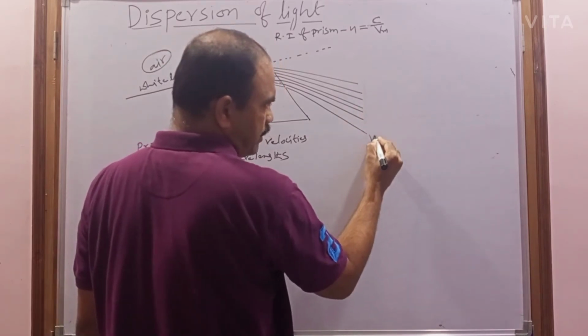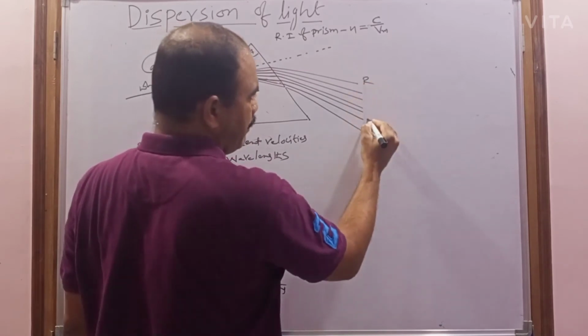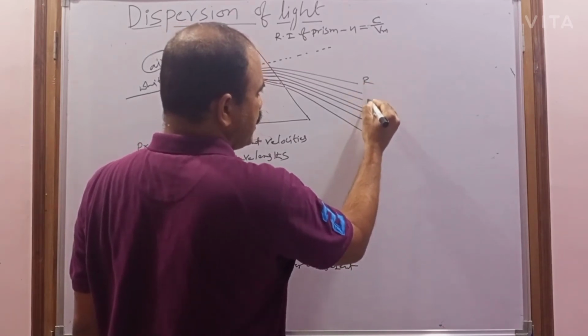The violet will be at the bottom and red at the top, and the remaining colors are between them.